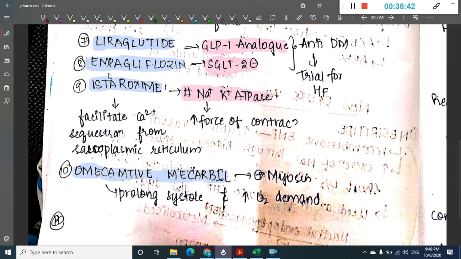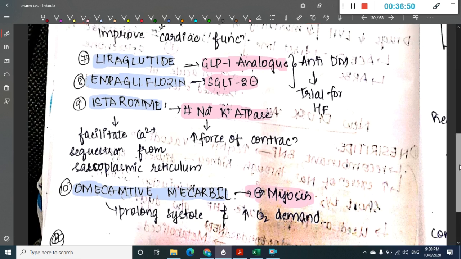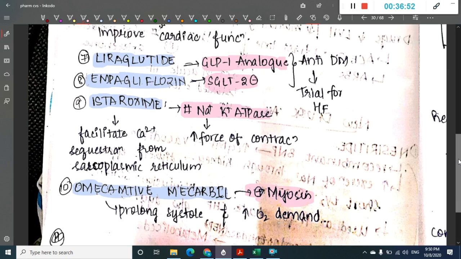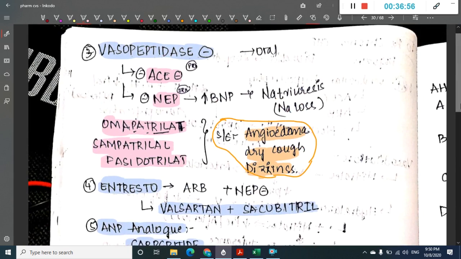This omecamtiv mecarbil will activate myosin, and thus prolong the systole without increasing oxygen demand. So these are the important drugs.